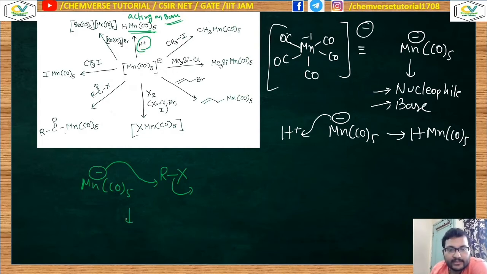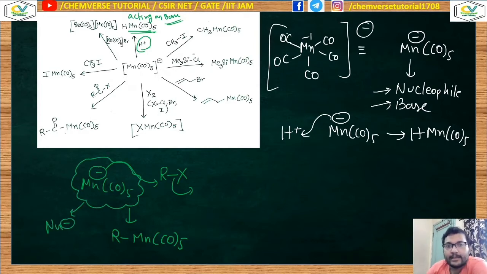So it is substituting the halide, and MnCO5 minus here acts as a nucleophile. This Mn minus will attack over here and remove the iodine, so the carbon iodine bond will be cleaved. Iodine, being a good leaving group, will be removed from the system, so this kind of substitution reaction can take place.